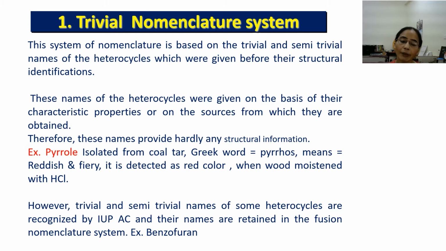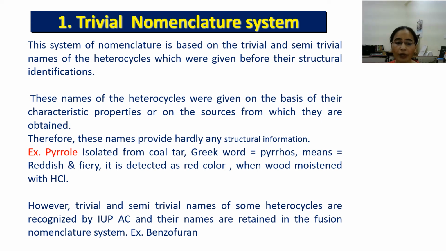However, trivial names and semi-trivial names of these heterocycles are recognized by the IUPAC, and their names are retained in the fusion nomenclature. Why? Because these names were given before the structural identification, there is a long gap. So these names have become colloquial for conversation. As these names have become colloquial, IUPAC retained them as they are in the fusion nomenclature system.